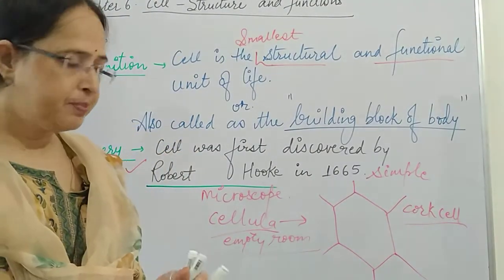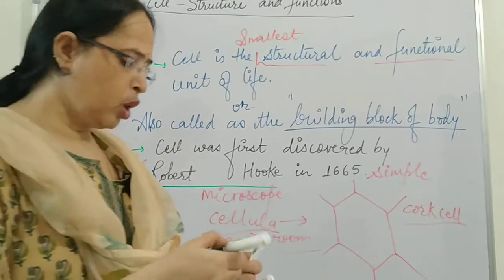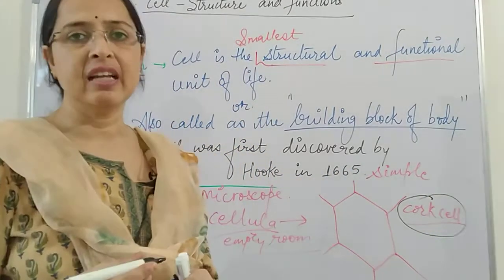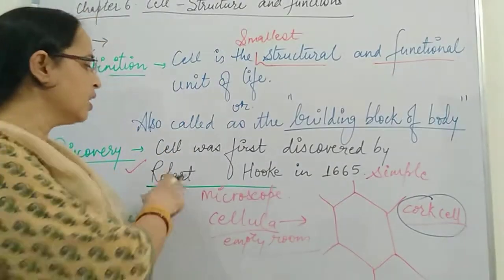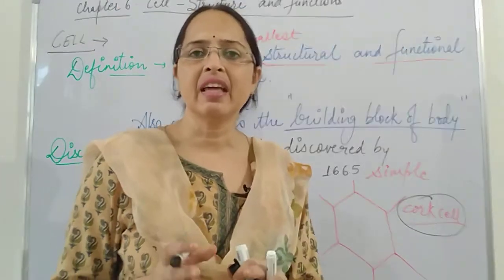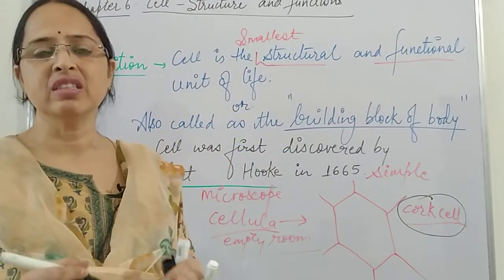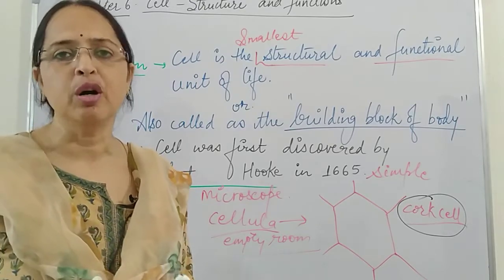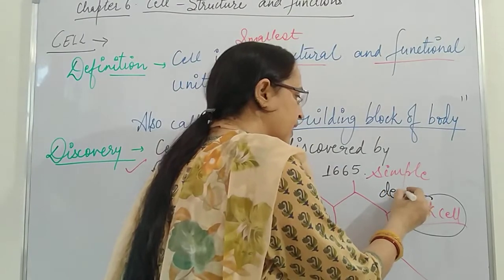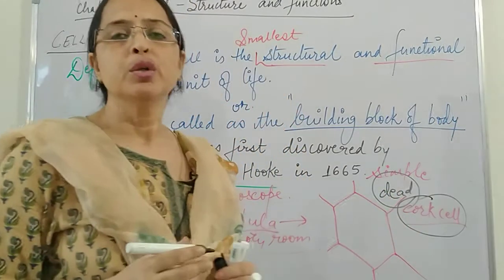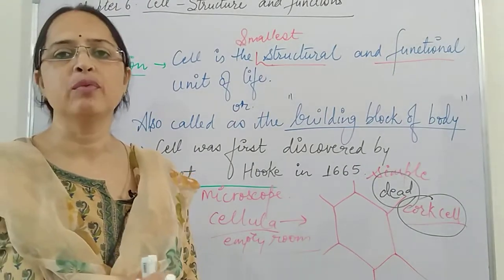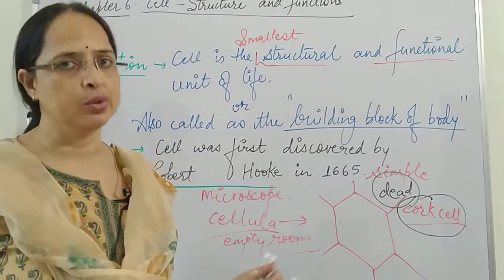The answer is that this cell was observed from a cork. Cork is made up of dead cells because it is a part of the dead tissues of plants. So this cork cell was dead. Therefore, no cell organelles or any component of the cell was observed by Robert Hooke.